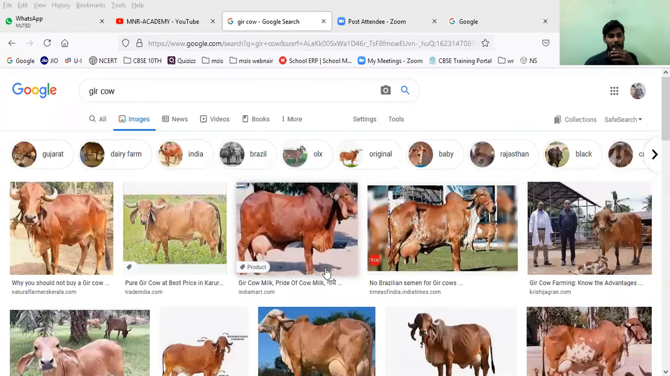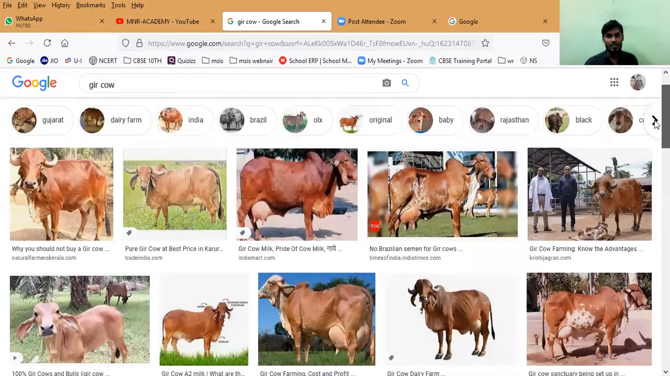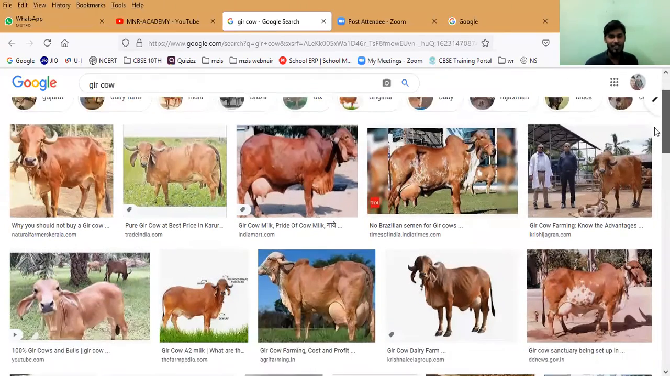The Gir cow is our Indian cow, and nowadays the Indian government is trying to protect and extend it. Some cows give even 100 liters of milk per day. It is natural, not a hybrid. This is called the Gir cow, famous in Gujarat.